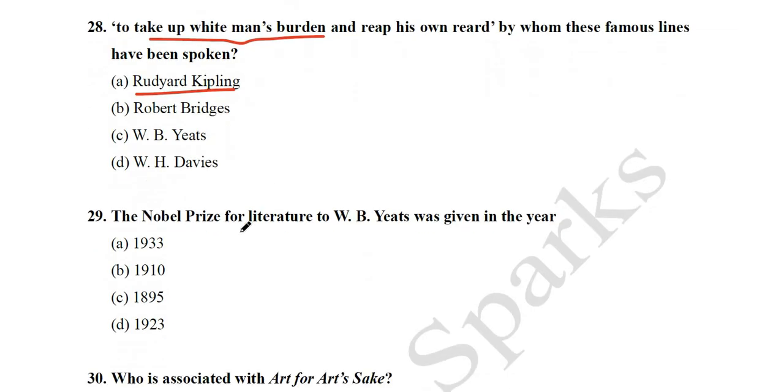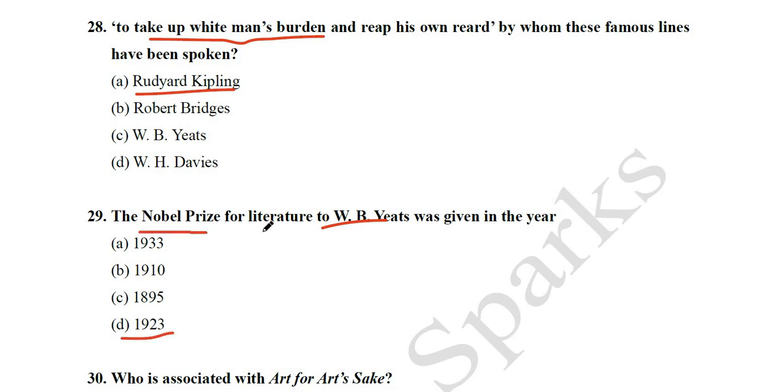So the next question we have: the Nobel Prize for Literature to W.B. Yeats was given in the year? So in which year was W.B. Yeats awarded the Nobel Prize? 1933, 1910, 1895, 1923. So its answer is 1923.